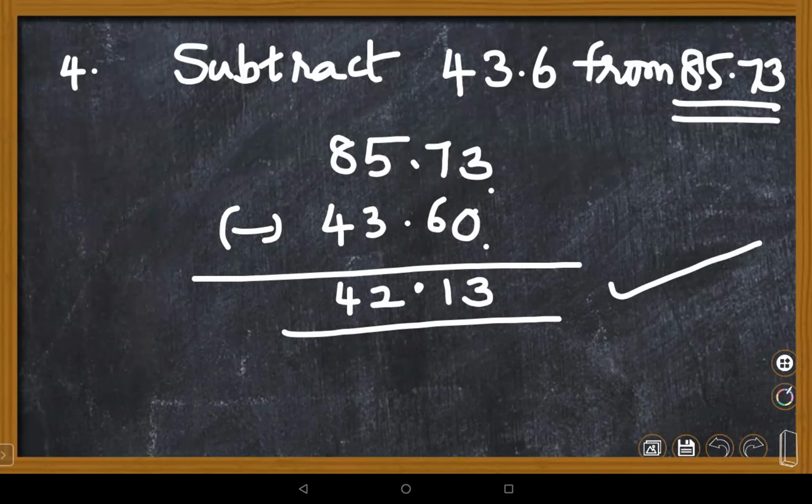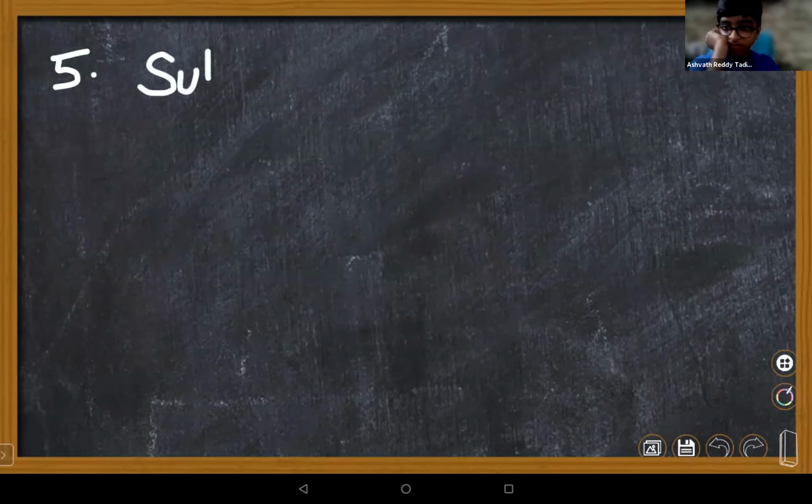Next, children, one more for you. This is your task, children. You are supposed to answer.